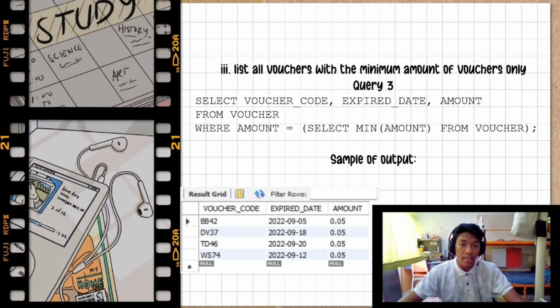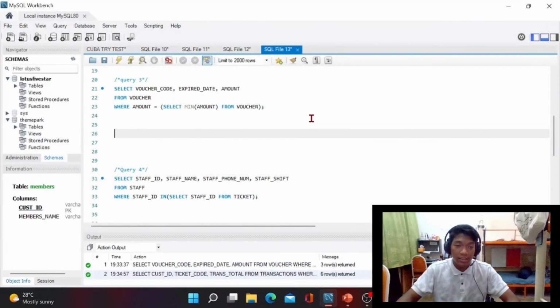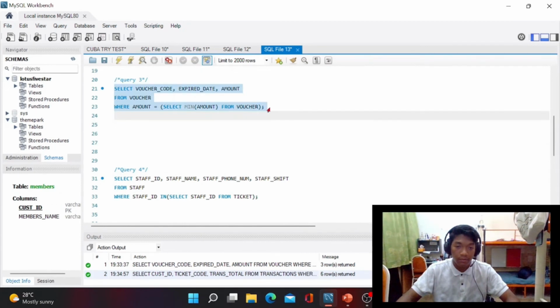So the third is to list all vouchers with the minimum amount of voucher only. So we have to select voucher code, expired date, and amount. This is from where? This is from the voucher table. And then we need to state the condition where amount is the minimum. So it's from where? This is from voucher too. So the output will show as in the figure below. And this is the demonstration for the third question.